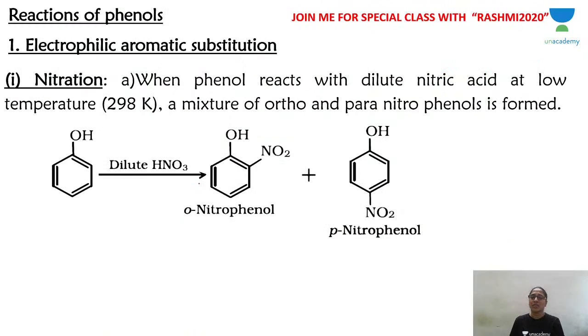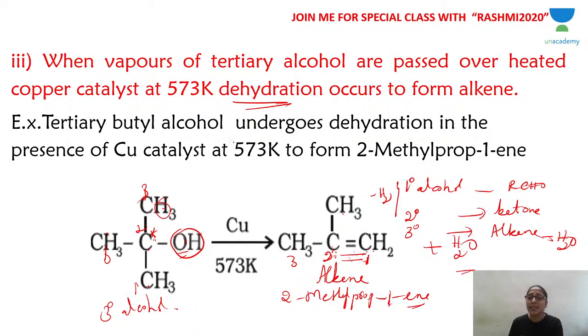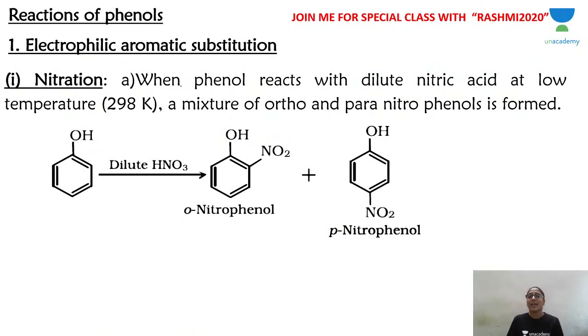Next is reactions of phenols. Here, the reactions of alcohols are complete. When we discuss reactions of phenol, we will be learning about electrophilic substitution reaction. Because we have phenol, we have a benzene ring. Benzene is an electron rich center, so it will act like a nucleophile. You cannot substitute a nucleophile with a nucleophile, so it has to be an electrophile. Electrophilic substitution takes place because opposites attract: the electron rich benzene ring attracts electron deficient species.